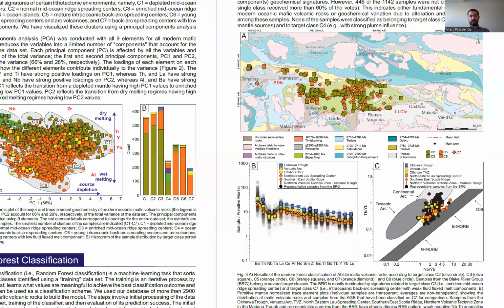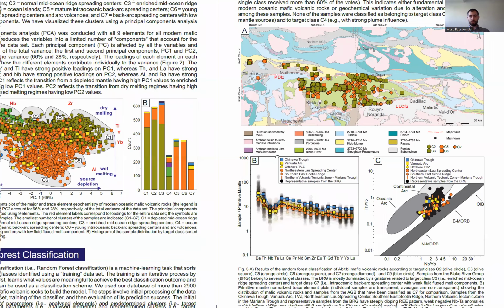We then applied the classifier on some data from the Archean Abitibi greenstone belt. And this shows similarities of the Blake River Group with intraoceanic back-arc related regimes such as the northern Lau Basin. These areas are related to complex microplate mosaics, anomalously high heat flow, rising asthenospheric mantle, and complex spreading regimes. They have a negative, but very weak negative niobium-tantalum anomalies, slightly enriched REE pattern, high niobium-ytterbium ratios, high thorium-ytterbium ratios as well.